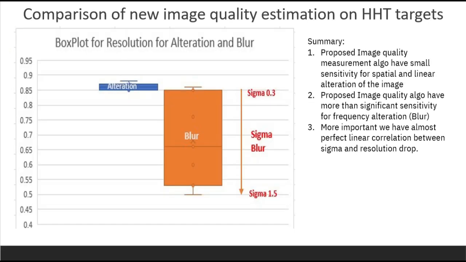Comparison of new image quality estimation on HHD targets. Summary. 1. Proposed image quality measurement algorithm has small sensitivity for spatial and linear alteration of the image. 2. Proposed image quality algorithm has more than significant sensitivity for frequency alteration, blur. 3. More important, we have almost perfect linear correlation between sigma and image quality drop.